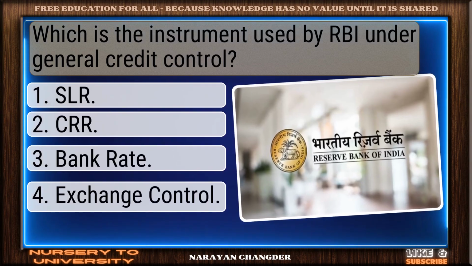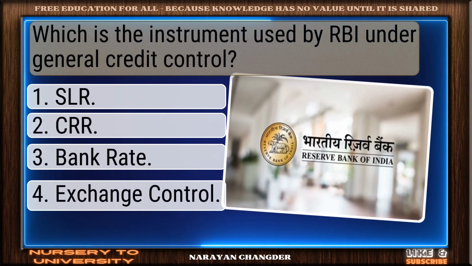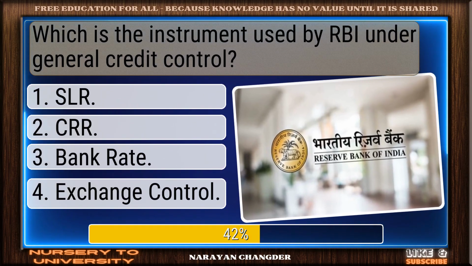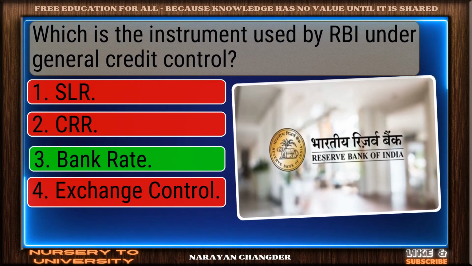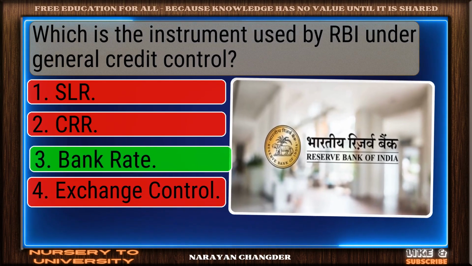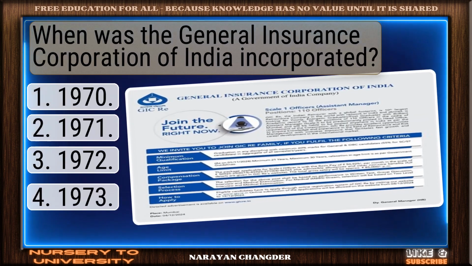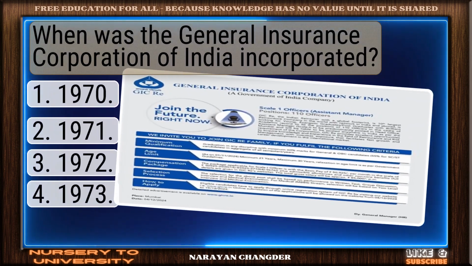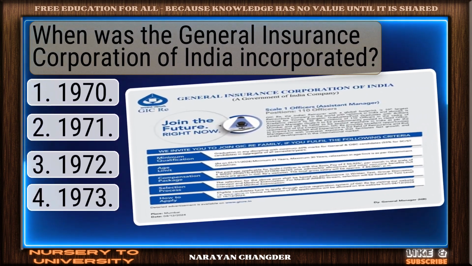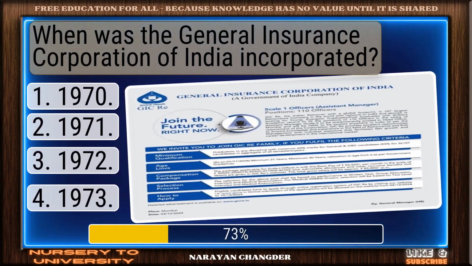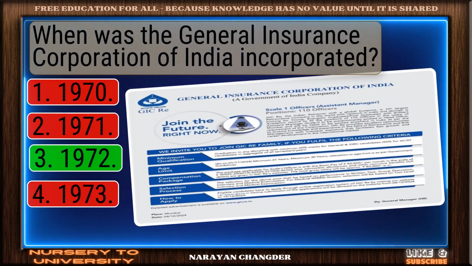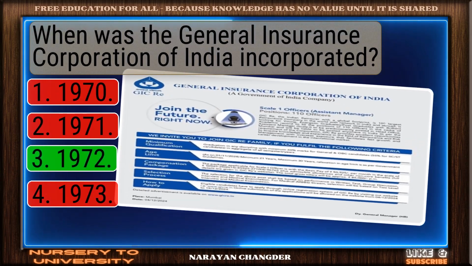Which is the instrument used by RBI under General Credit Control? Solid response. Bank rate is valid. When was the General Insurance Corporation of India incorporated? Good thinking. 1972 is right.